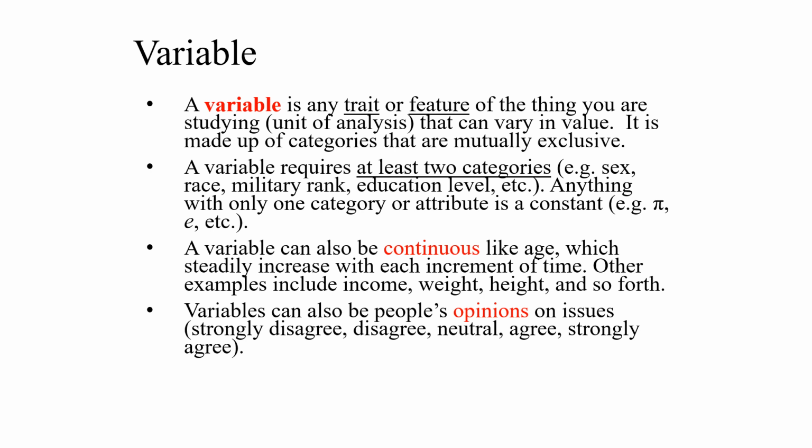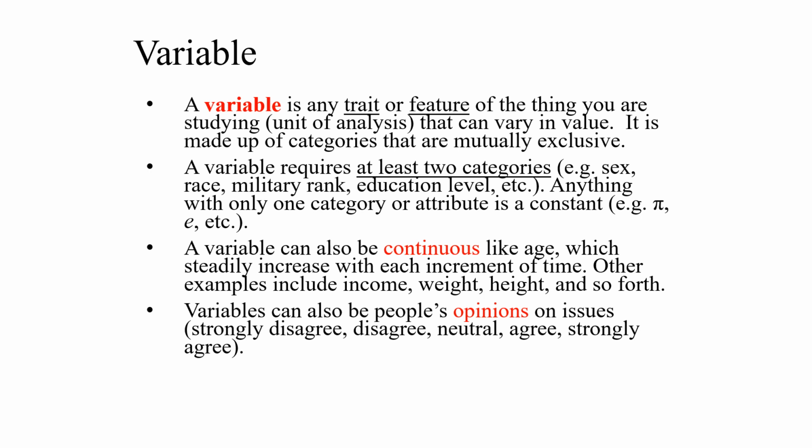Anything with only one category is not a variable, it's a constant, like the pi in mathematics. It only has one value, 3.14 ... or the natural logarithm. It only takes one value.